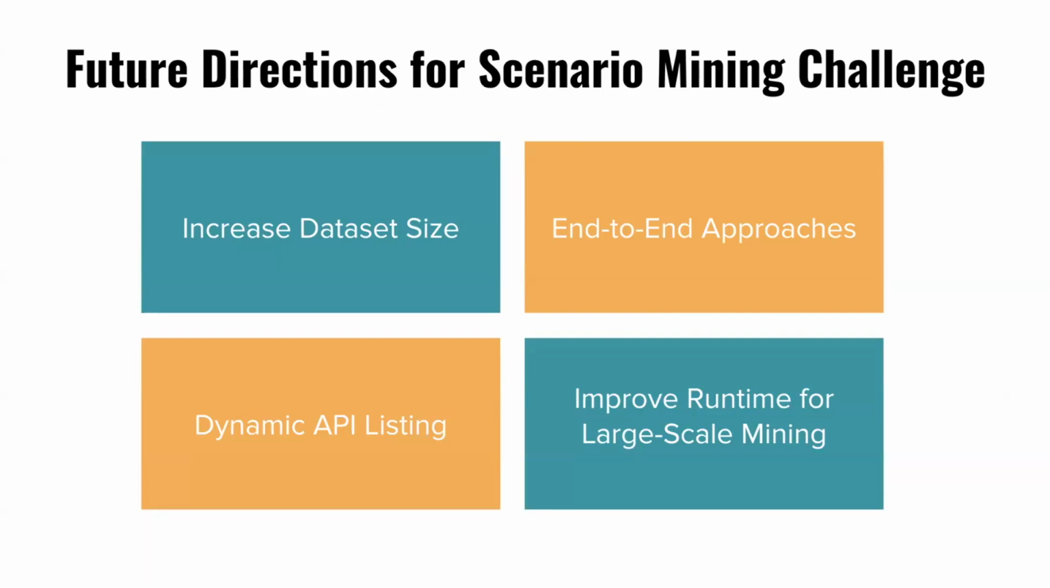Okay, so with respect to this challenge, I think in the next iteration, we'll want to increase the dataset size and make things even more diverse. But from the method side, it'd be great to see more end-to-end approaches. As I mentioned, our method struggles with a lack of expressiveness. So being able to, on the fly, generate an API to construct more informative programs would be great to see.